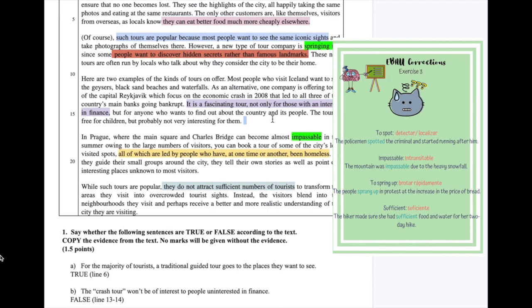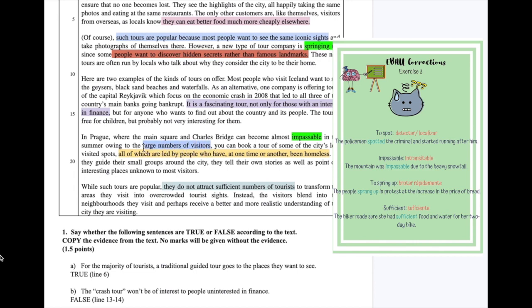Okay, so here's where you have to use your capacity of your brain and to kind of understand from the context of the paragraph. So, in Prague, where the main square and Charles Bridge can become almost impassable in the summer owing to the large number of visitors.